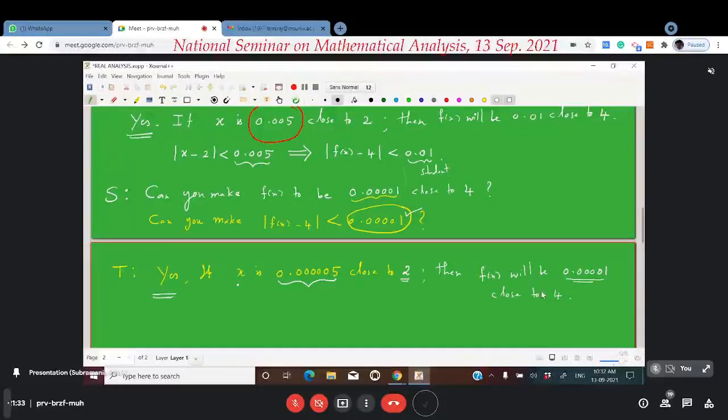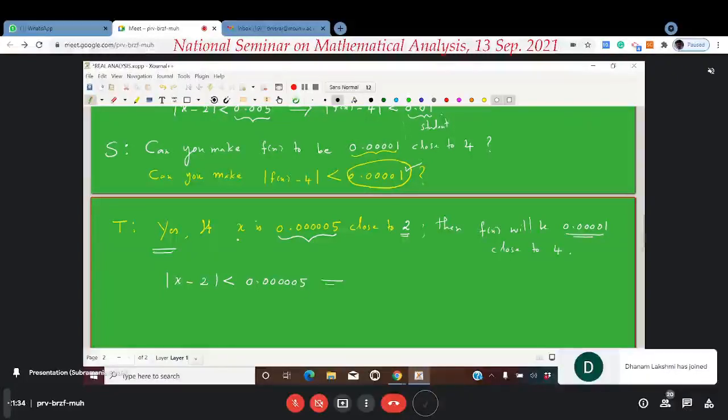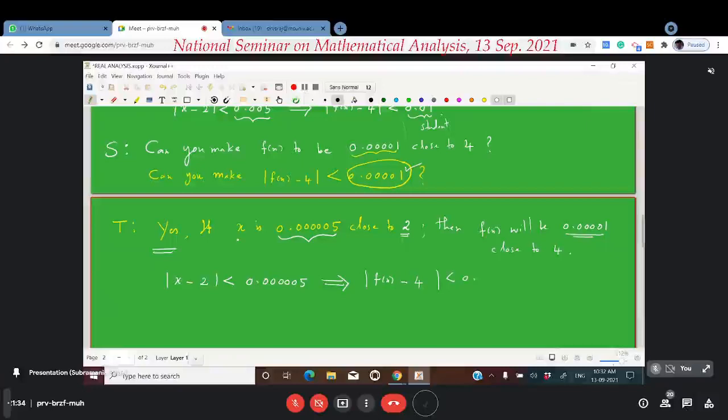That's what the meaning. In symbols, what the teacher is saying is, whenever the distance of x from 2 is less than 0.5 zeros, 1, 2, 3, 4, 5 zeros, then your f of x will be within your distance, the number given by you, 4 zeros, 1. This is what the meaning.